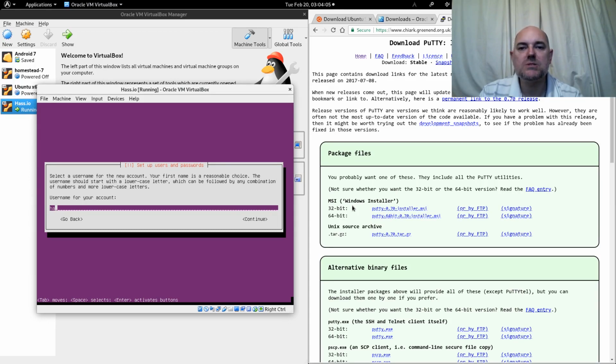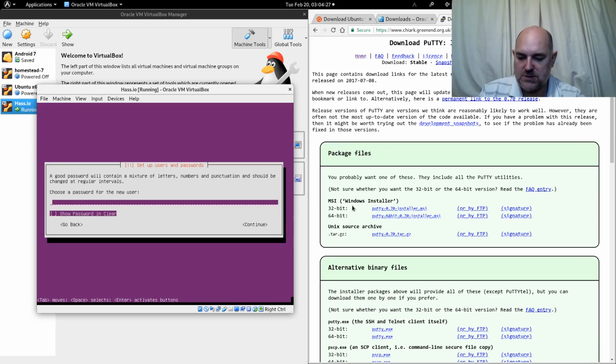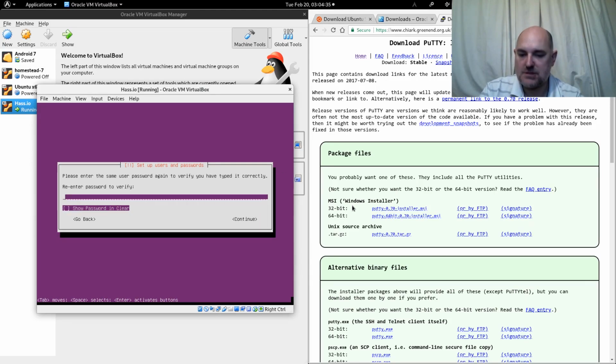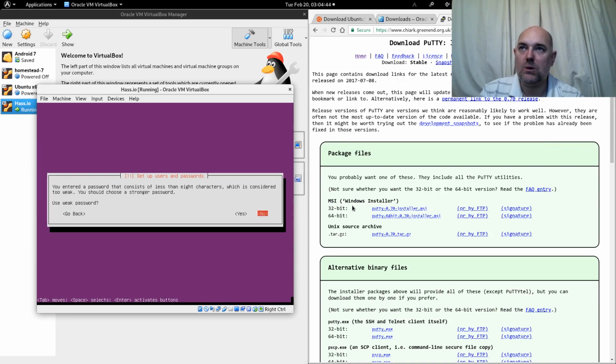Username. Right, the username and password that it suggests that we use on the alternative installation method on the Home Assistant website is, to be more precise, username and password. Okay, so HA, and now it's going to ask for the password. HA again. Look at it in clear text just to make sure that I've got the right one. Press continue. HA again just to verify. I don't need to look at it in plain text because if it's not right it won't work.